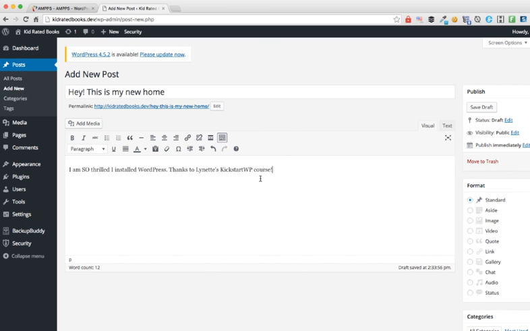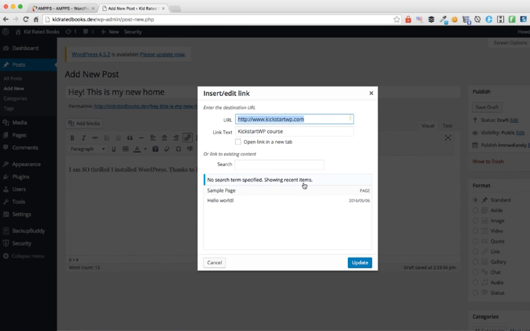So if you want to link to a website, all we need to do is double click the word you want, or just simply highlight and click insert link, and we either type the URL or we can paste the URL, and you can just click apply, or you can click that gear button to have other options here.